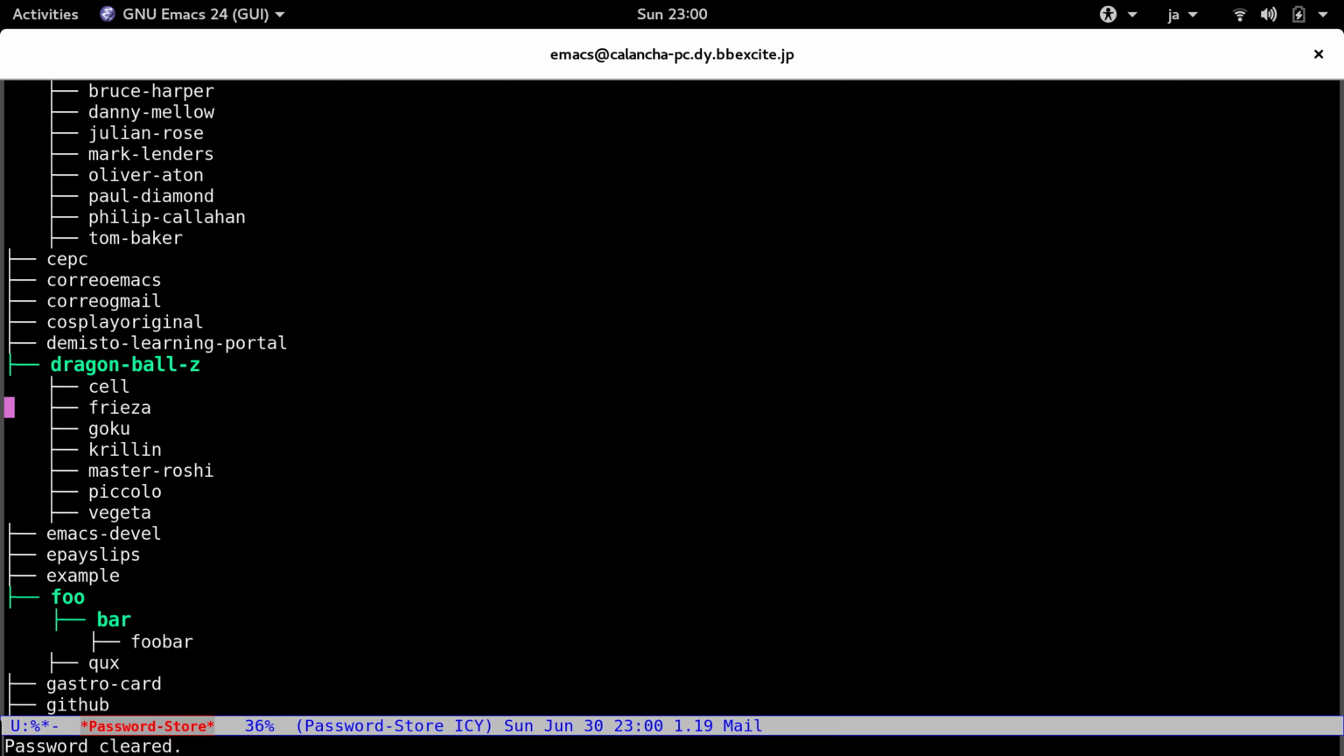How about a command to open your default browser in a login URL? Let's try to implement all these things.